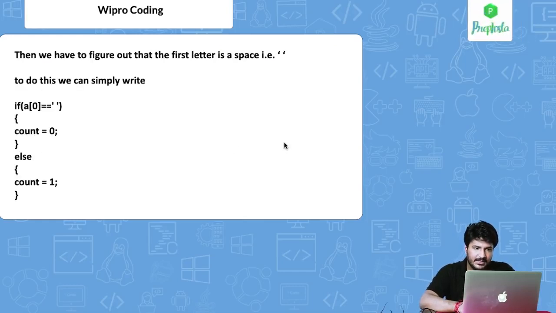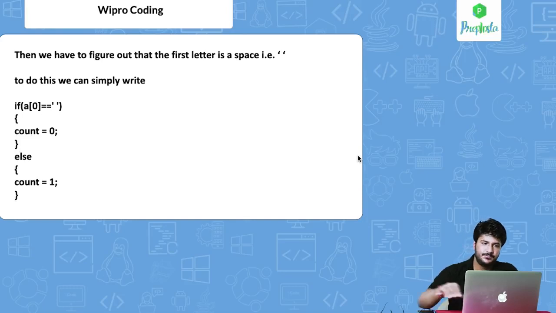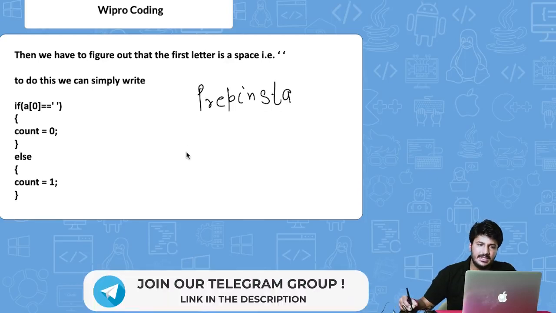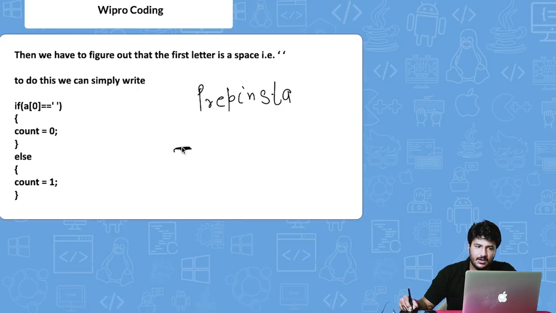The next step is we have to find out a way. So for example, if you write Prepinsta, right, and this is the word, there could be a possibility that a space is at the starting of the sentence itself, and then we write Prepinsta as the first input.